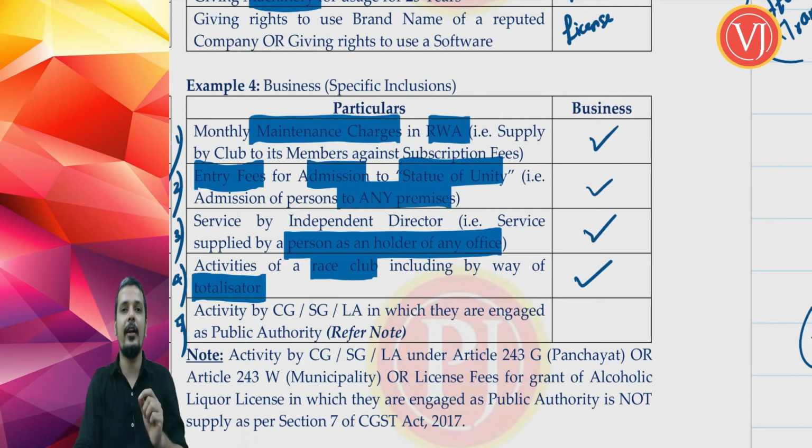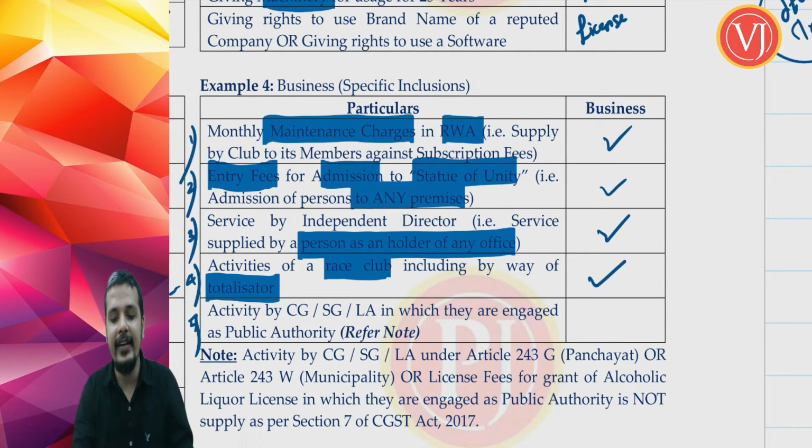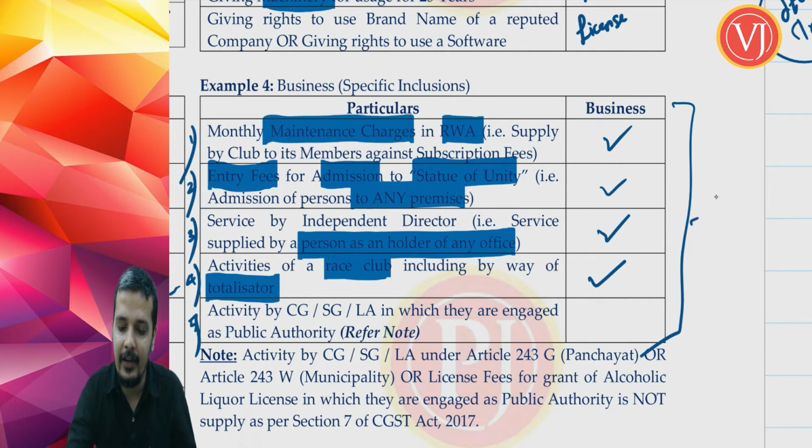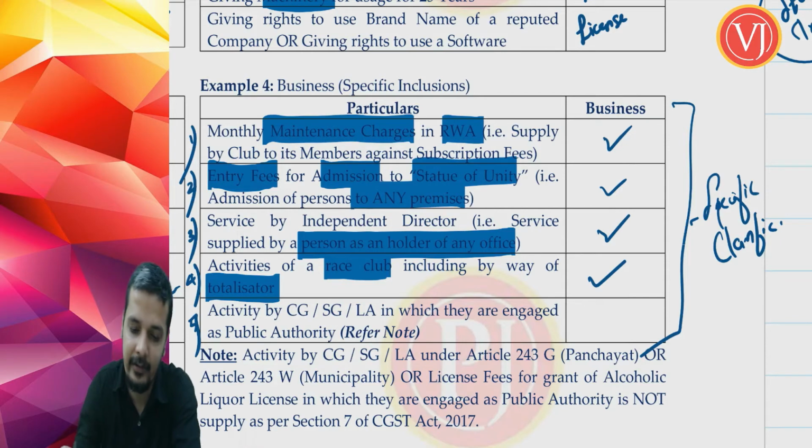Therefore, all these specific clarifications. My friends, whether it is point number 1 here, 2, 3, 4 or the 5th point that we are going to discuss, all these 5 specific clarifications are to ensure that tomorrow one should not get up and tell that my activity is not business, therefore GST is not applicable. That is the only purpose. Therefore, you have specific clarification with respect to special cases.